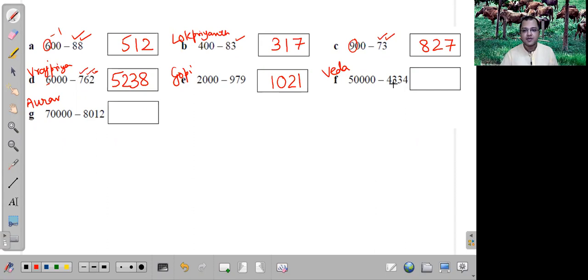10 minus 4 is 6. Yeah, Veda, you can continue. 9 minus 3 is 6. And again, 9 minus 3 is 6. 9 minus 4 is 5. And then 5 minus 1 is 4. Excellent. Right. Last question. Aurav, please start.